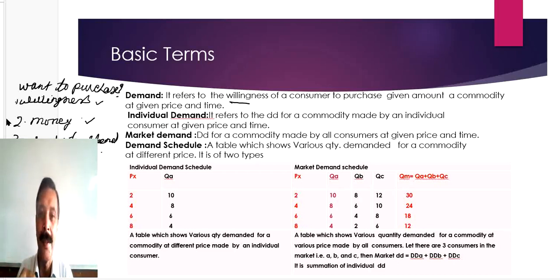That is not the demand. Because here, Ram is not ready to part with his money. He does not want to spend his money. So that is not the demand.